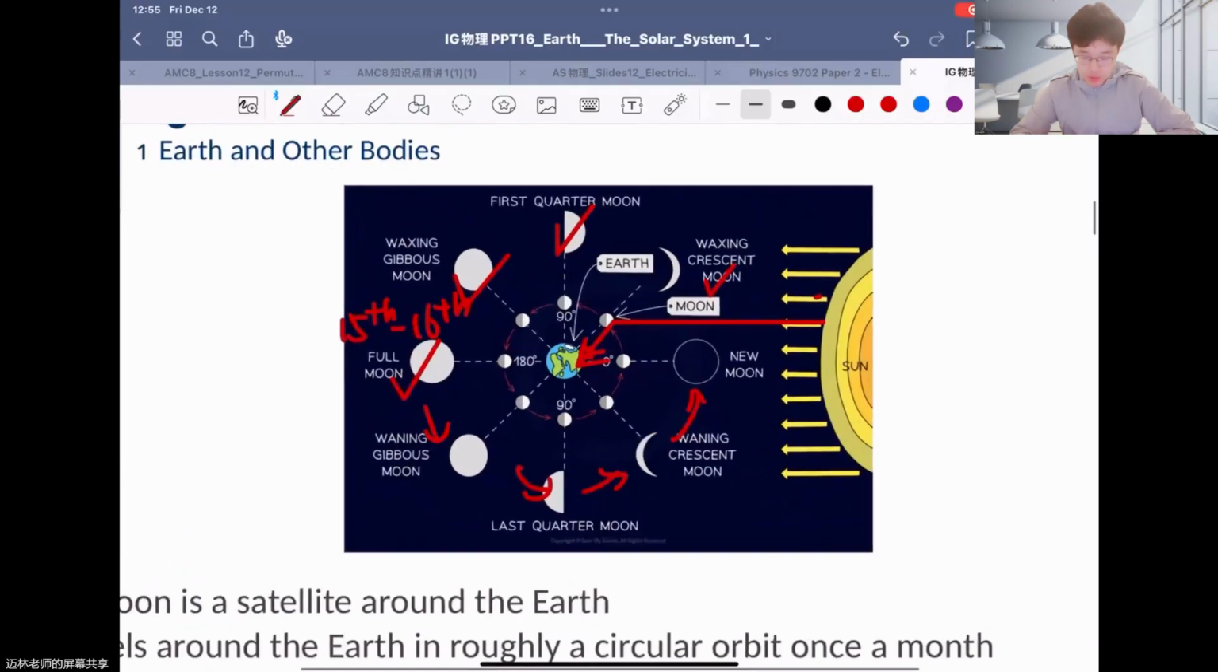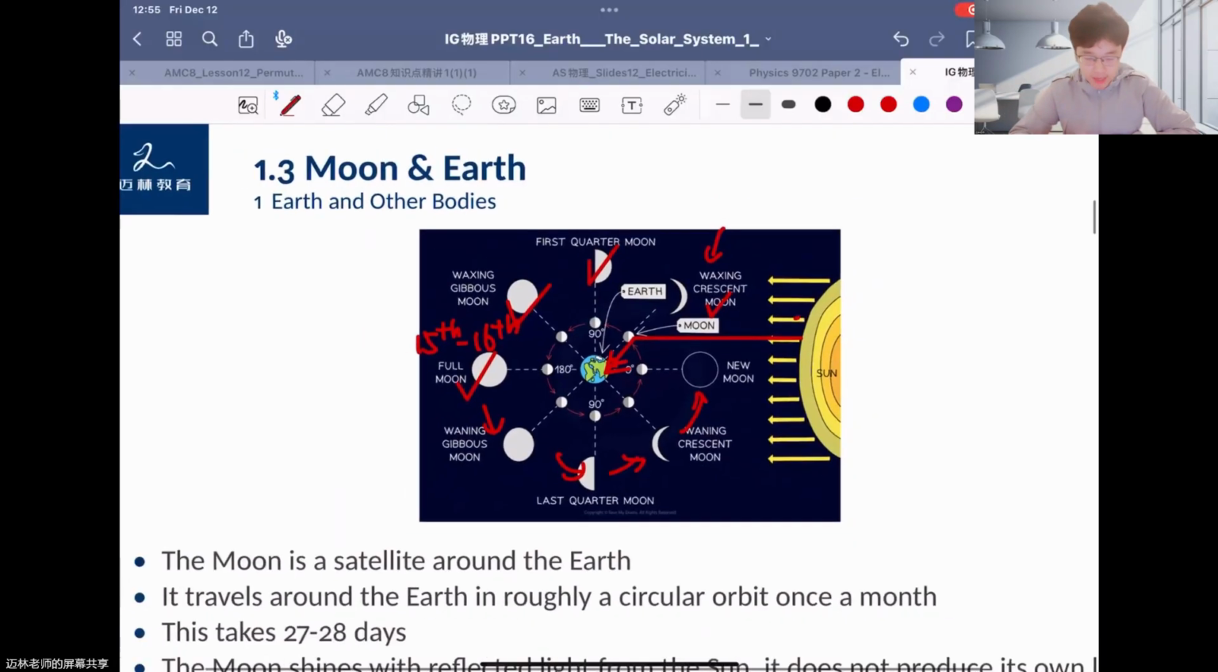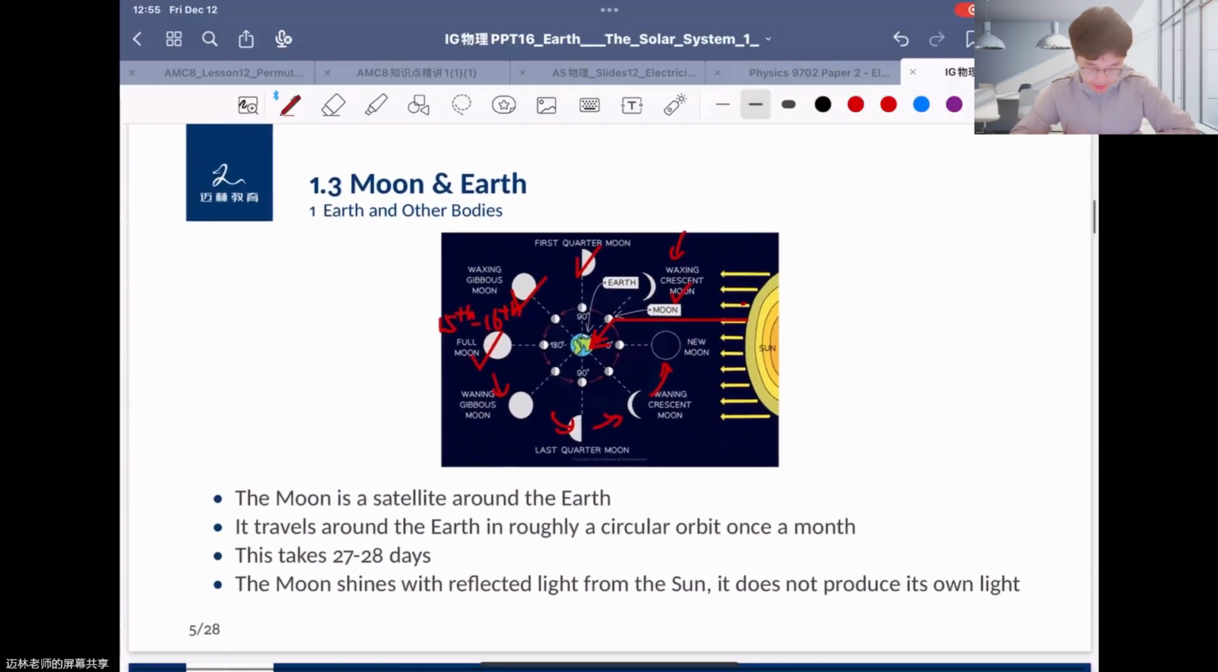You don't need to remember all the words inside the figure. You just need to understand how it forms and what the period of the moon is. Every 30 days, the moon rotates around the Earth. So we can have some statements. First, the moon is a satellite around the Earth, and it travels around the Earth in a roughly circular orbit, once a month, about 30 days. Sometimes it takes shorter, like 28 days, sometimes longer, about 30 days.